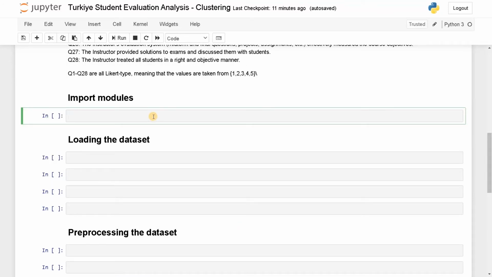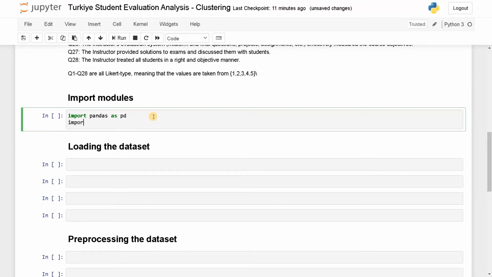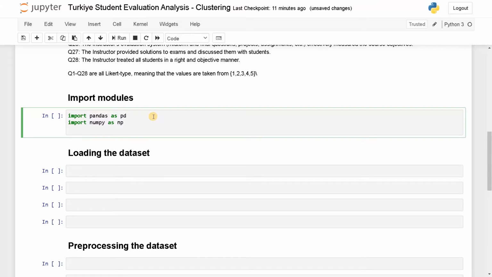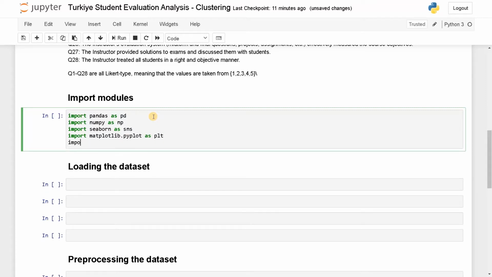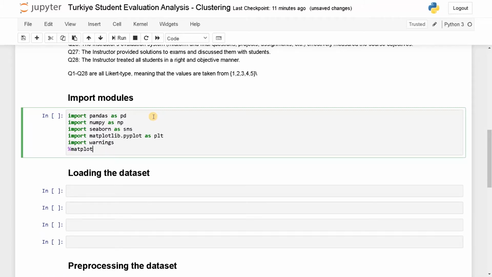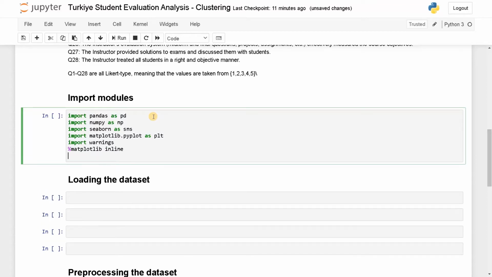First, we will import the necessary modules. Import pandas as pd, import numpy as np, import seaborn as sns, import matplotlib.pyplot as plt, import warnings, and for matplotlib, %matplotlib inline, warnings.filterwarnings ignore.